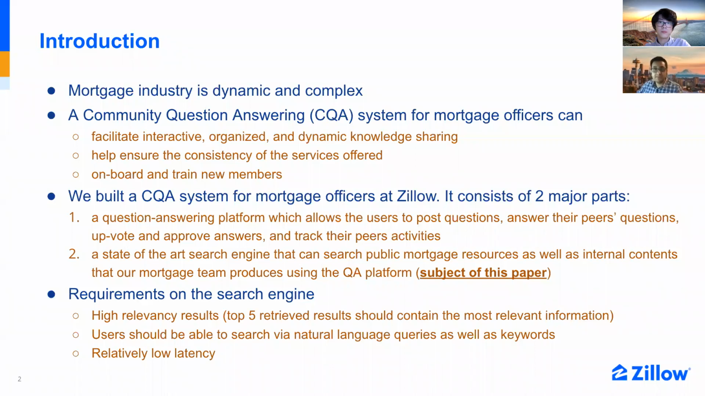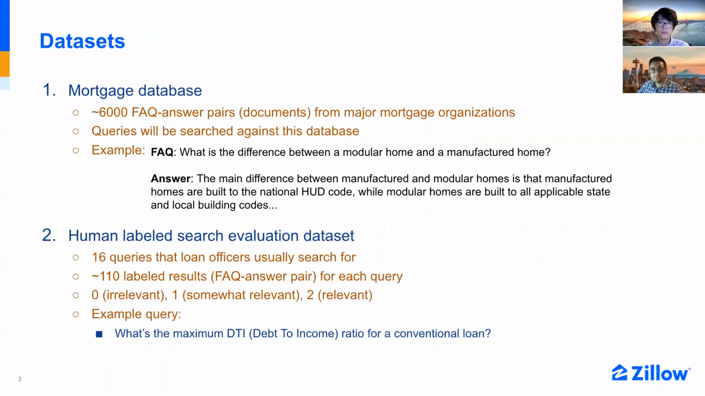First, a QA platform, and second, a state-of-the-art search engine that allows the user to search public mortgage resources as well as internal contents. The search engine is the subject of this paper. We also have a few requirements for the search engine. We need the top 5 retrieved results to contain as much relevant information as possible. We also want the users to be able to search through natural language queries as well as keywords, and we want the search engine to have low latency.